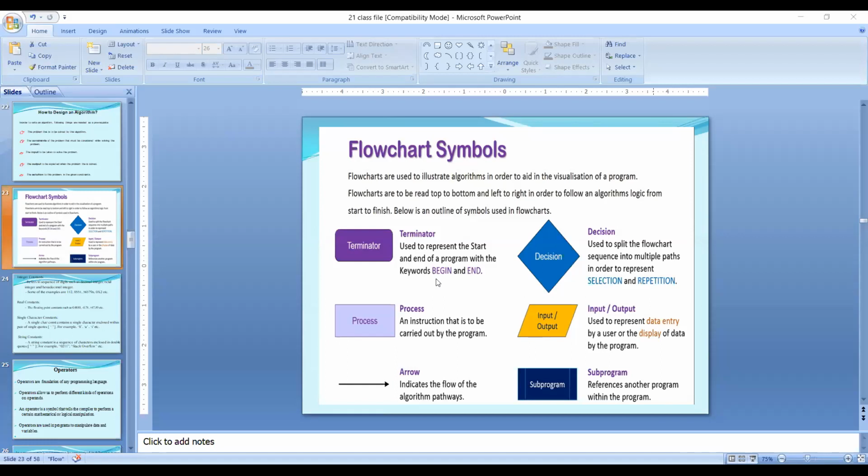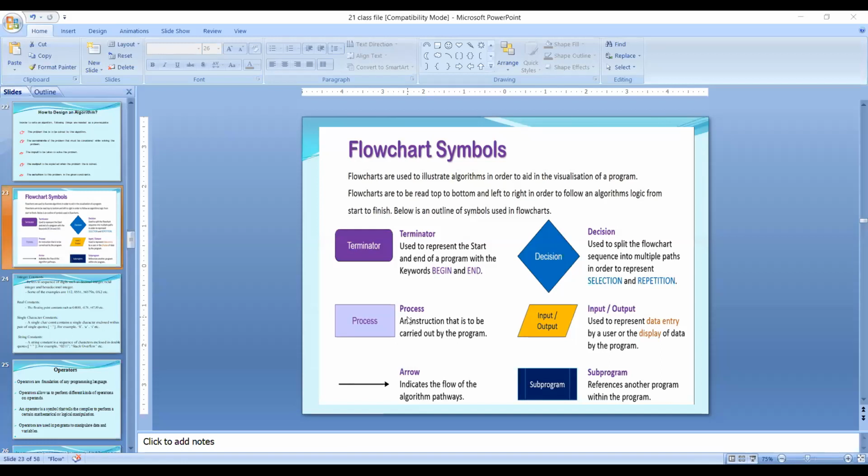If we want to start, begin or end, we will use the oval symbol.